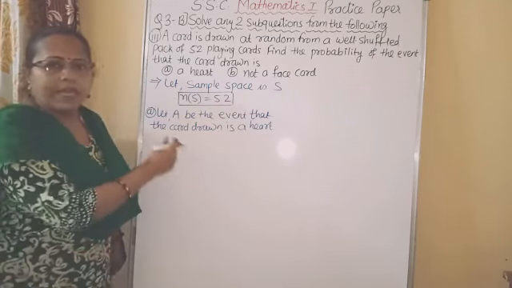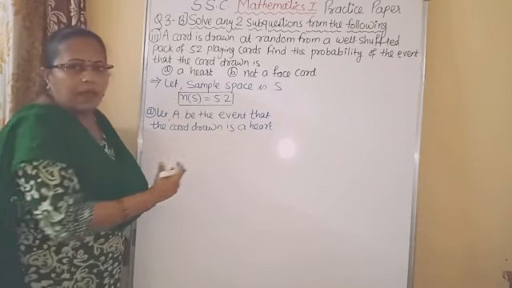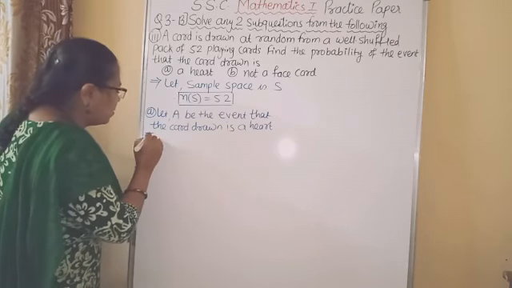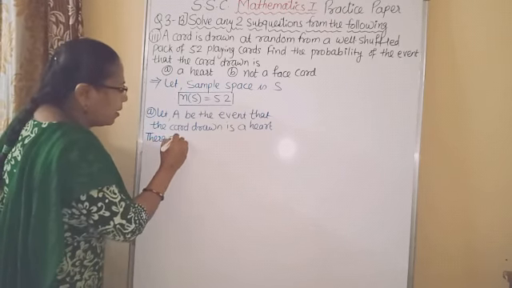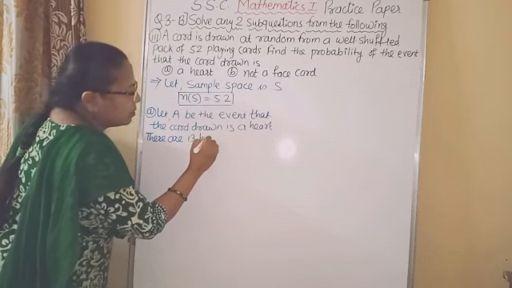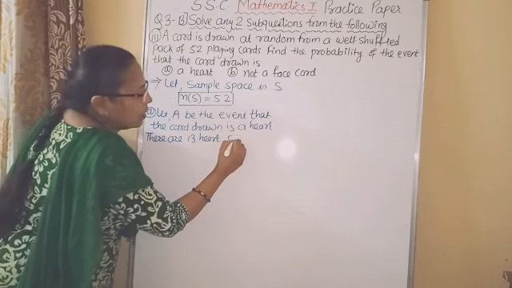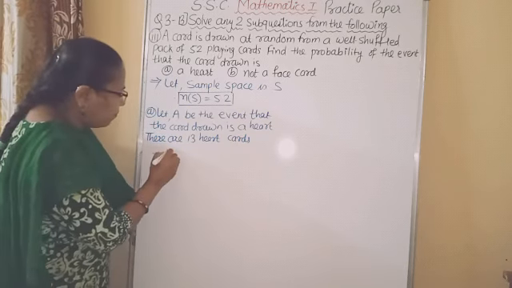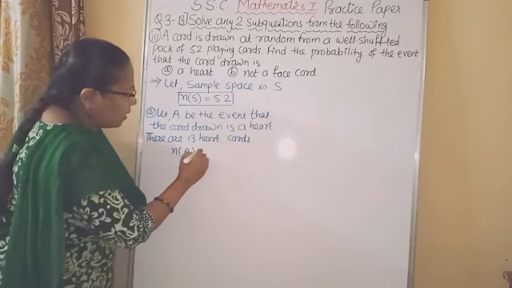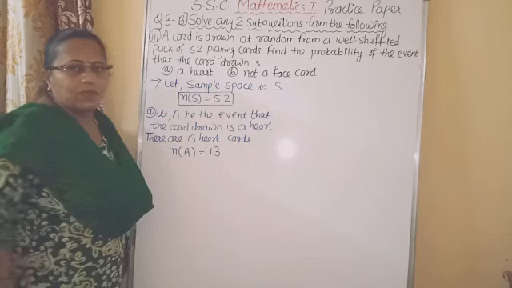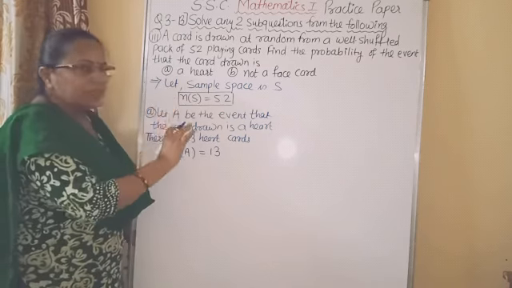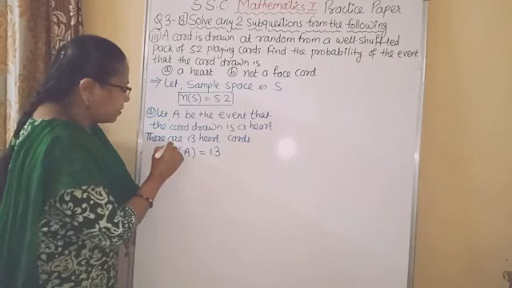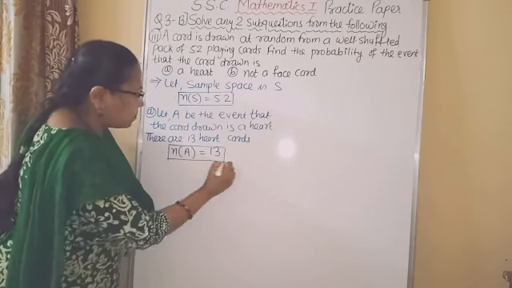Now again here no need to write all the 13 heart cards. We can write one simple statement that there are 13 heart cards. So therefore n of A is equal to 13. Don't waste time in writing all cards. Directly write n of A is equal to 13.